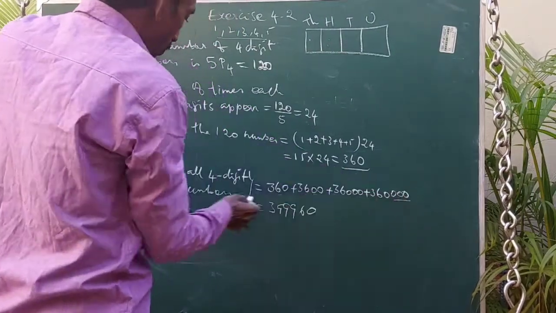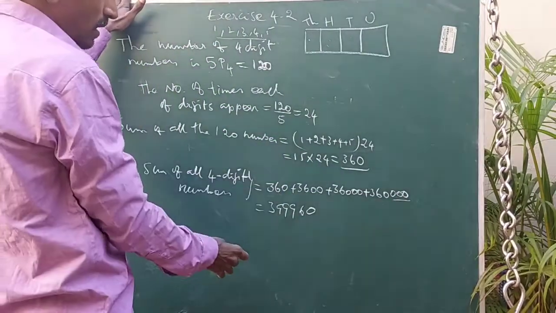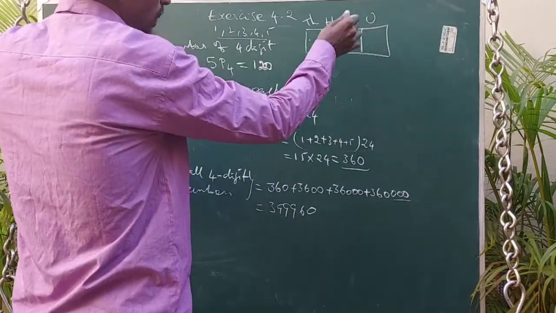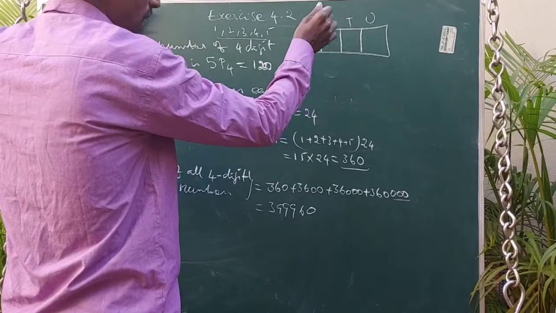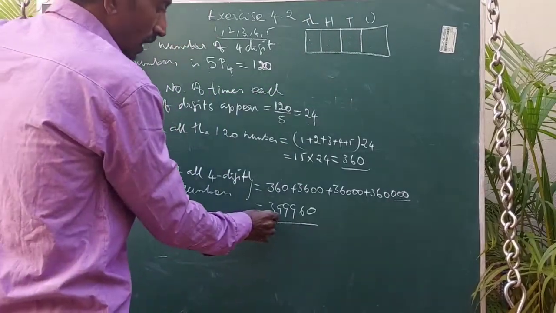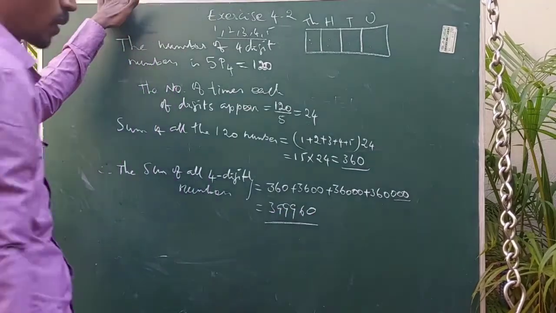Now the sum of all the 4-digit numbers is equal to the sum of the unit place, tens place, 100 place and 1000 place. If we sum this, we get the answer 399960.